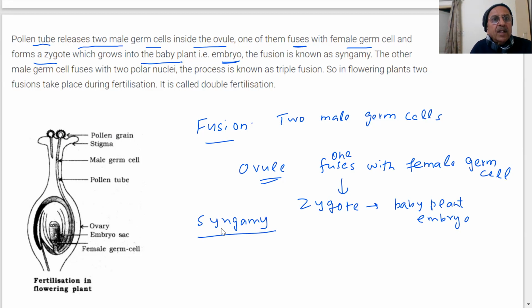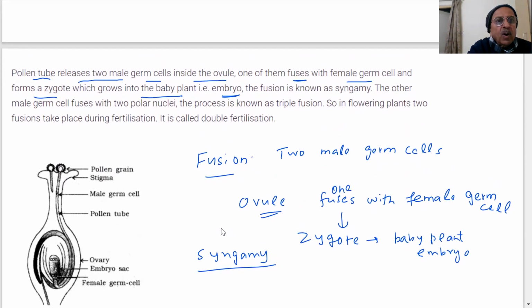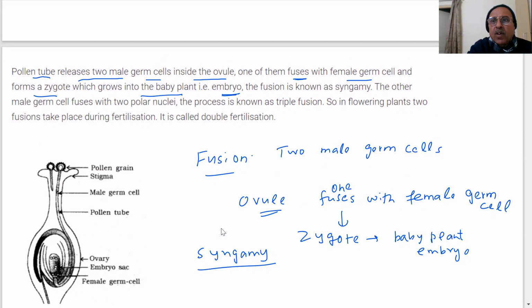The other male germ cell fuses with two polar nuclei. The process is known as triple fusion. So in flowering plants, two fusions take place during fertilization.